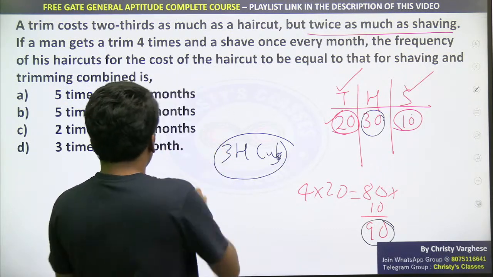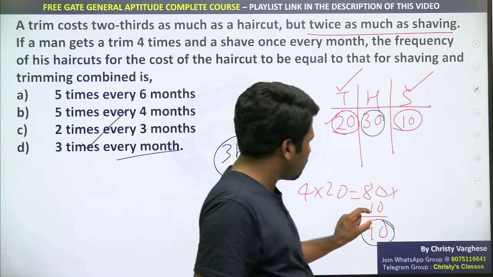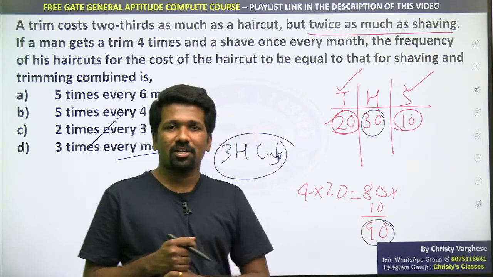मतलब 3 haircut means 3 times he can do haircuts every month. 3 times you can do every month. This is the power of taking examples. It will make that question look simple.